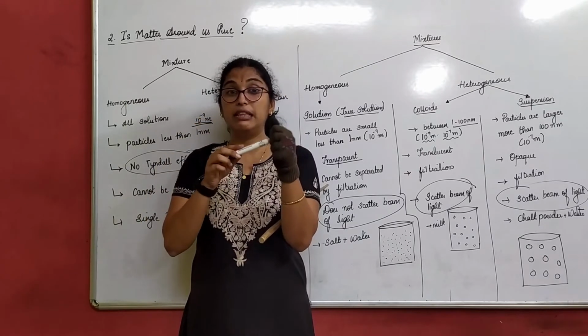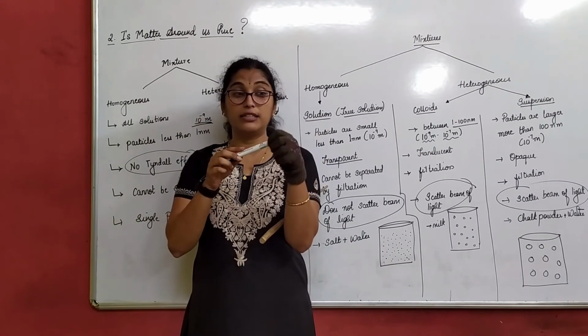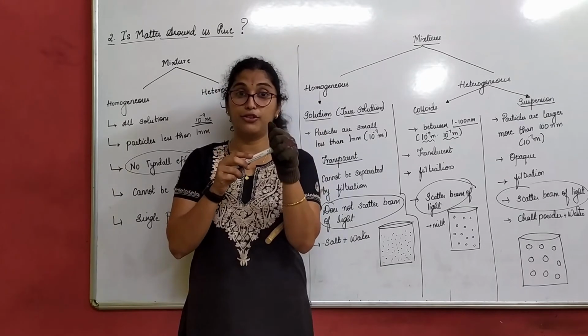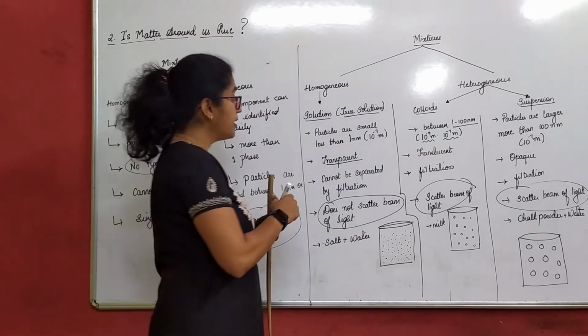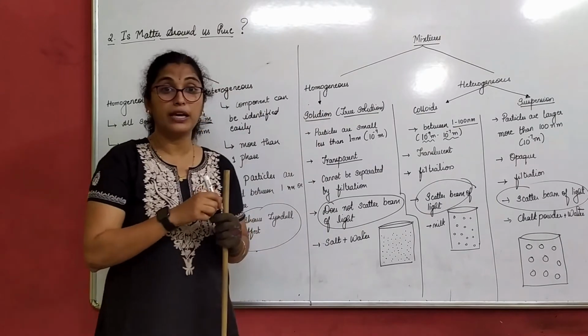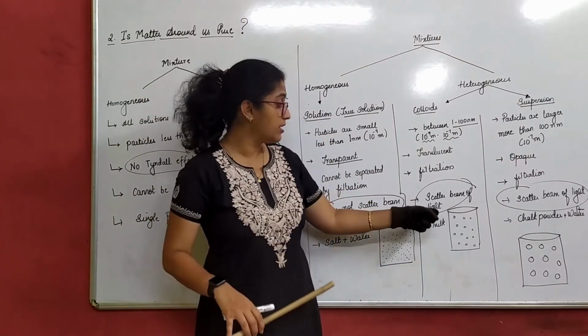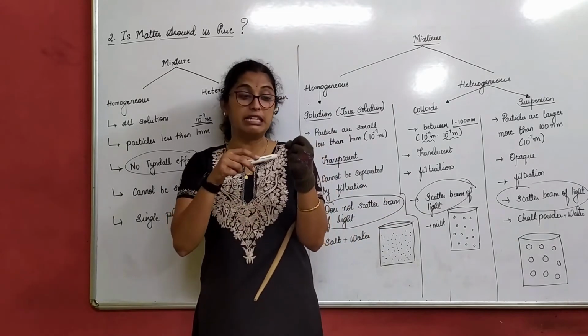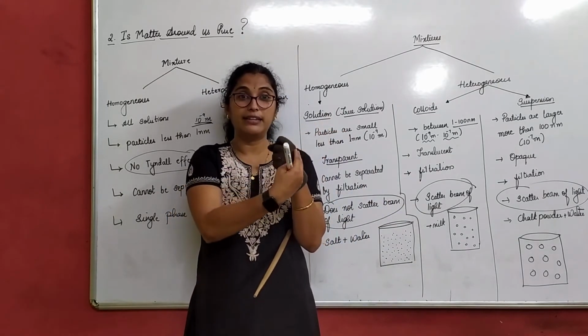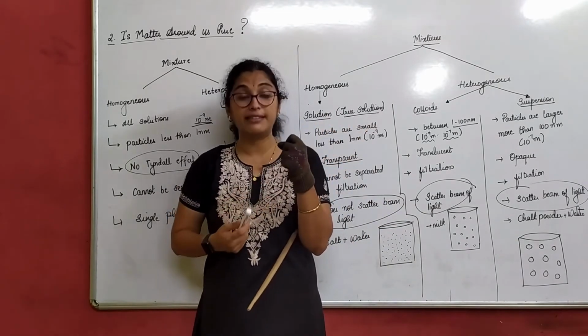That means the light is not getting scattered. It is not passing to the other end, right? Under which condition? In the salt solution, okay? Now take the same torch and keep it under a next glass which has milk. You will see that the light is moving, or the light has actually scattered from the other end.